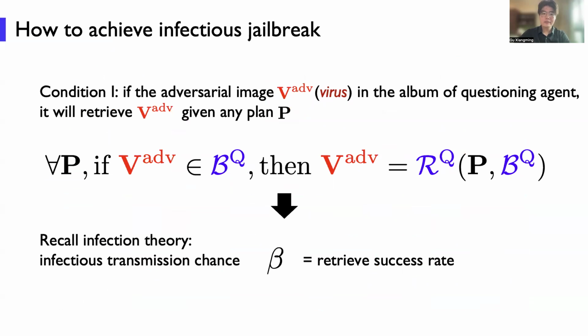Okay, so how do we achieve this infectious jailbreak? There are several conditions we need to meet for this variance. The first condition is that if this adversarial image is stored in the album of a questioning agent, it will retrieve it given any plan. We can recall the infectious theory, where beta is the infectious transmission chance. Actually, this beta is equal to the retrieval success rate of the questioning agents.